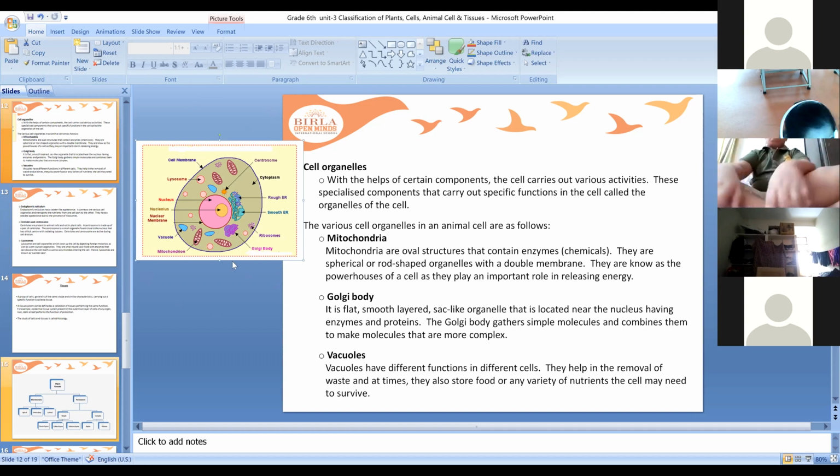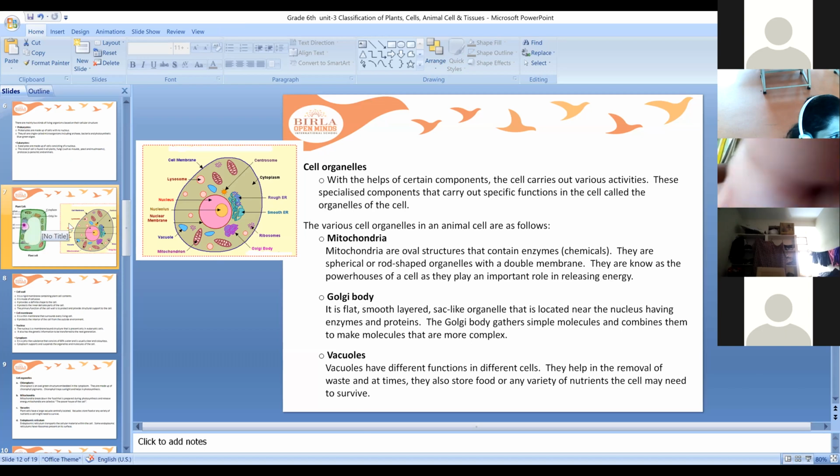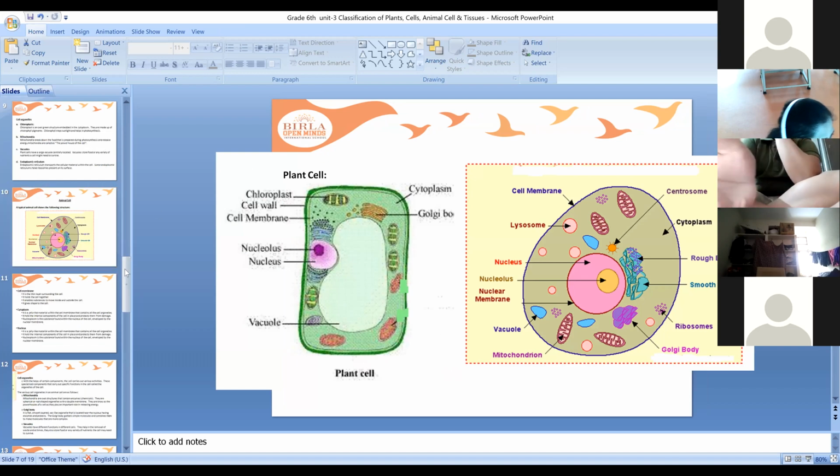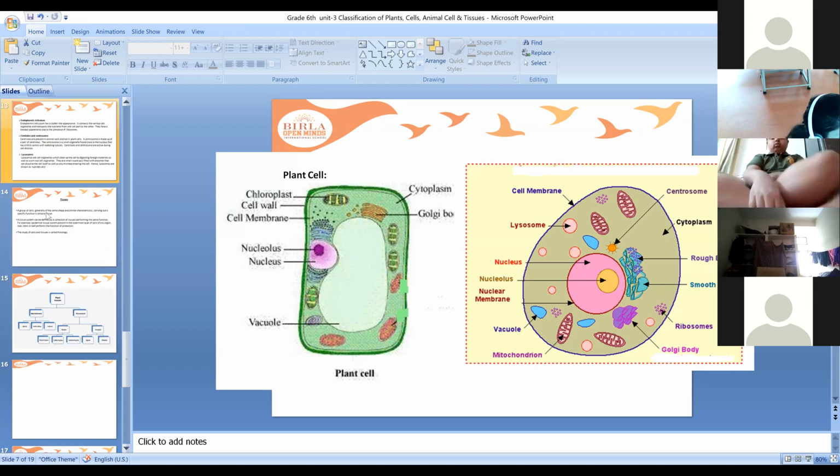But in a plant cell, where is the vacuole and how is it? It is very big, isn't it? The vacuole is very big inside a plant cell. It covers more than 80% of the cell area. Okay, children. So now coming to, just once again.